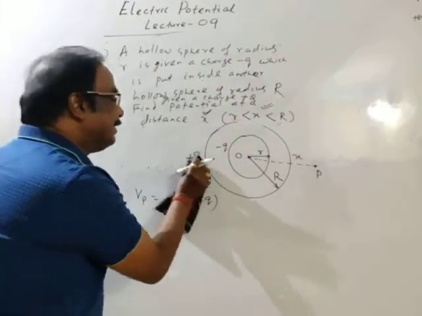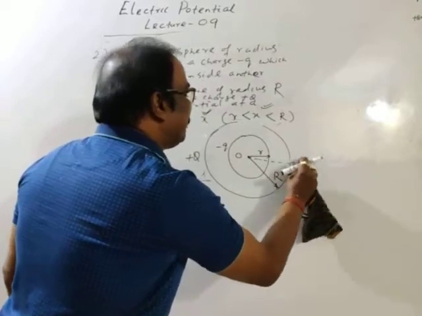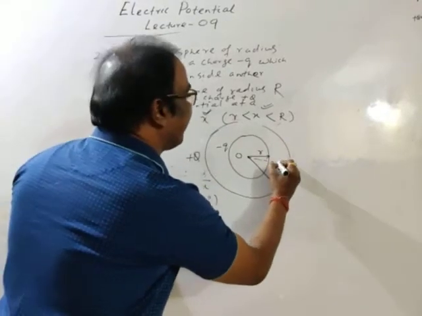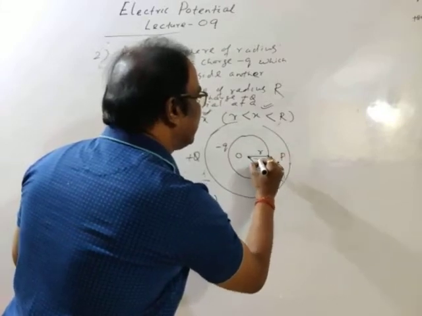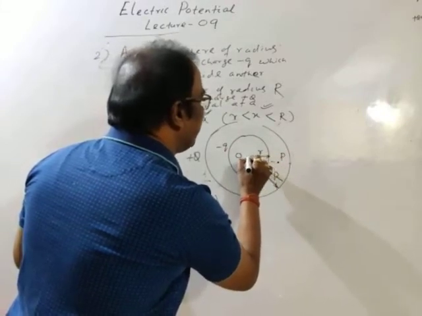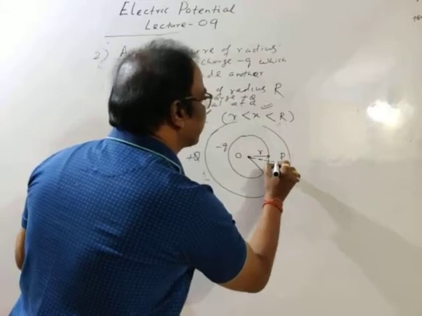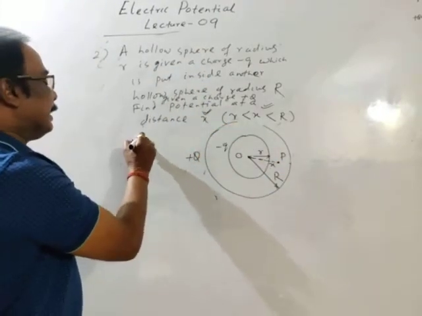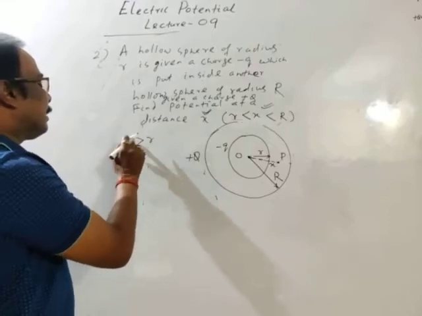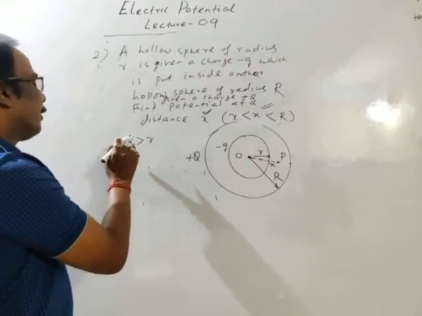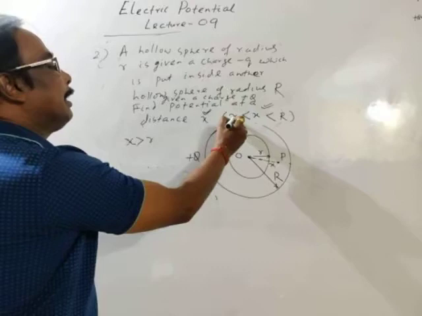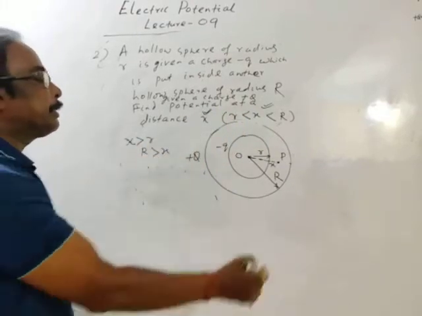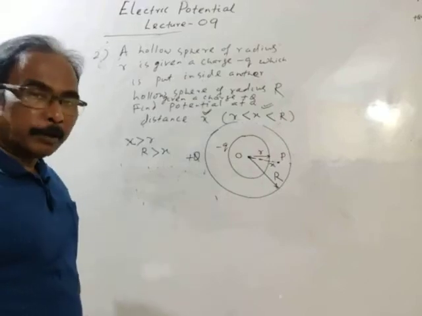Then obviously now we will take the point here. This is the point and this distance is x. Here x is greater than r, okay, x is greater than r and r is greater than x. This is the point where we have to find potential.